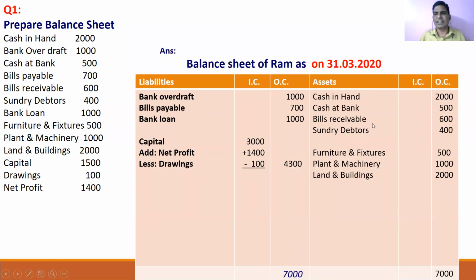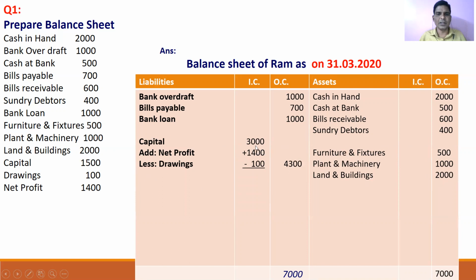You see here, cash in hand, A asset. Bank overdraft, L liability. Cash at bank, A asset. Bills payable, L liability. Bills receivable, A asset. Sundry debtors, A asset. Bank loan, L liability. Furniture fixtures, fixed asset, A. Plant and machinery, A asset. Land and buildings, A asset. Capital, L liability. Drawings less from capital.